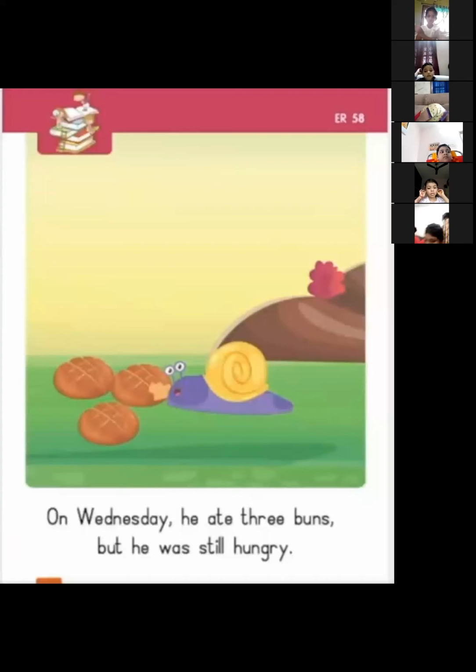Then Wednesday, what happened? Wednesday, he ate something else. What is that he ate on Wednesday? On Wednesday, he ate, what is that picture there? Buns. 3 buns. Can you see the buns? 3 buns. Then also he was hungry. What all he ate? Orange, tomato, buns. Even then he was hungry.